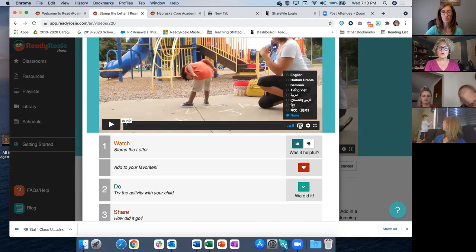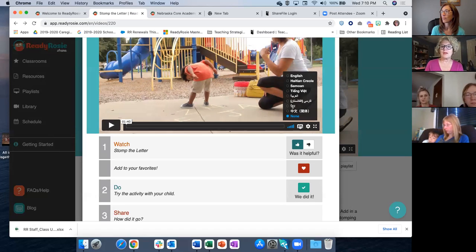They had one little girl who had watched over like 700 videos. And I was like, oh my gosh. And the admin said, well, yes, they are watching the videos and doing the activities, but the mom is a Spanish speaker and she keeps watching the videos over and over again with the English subtitles. She's trying to teach herself English. And I thought, I love that idea. So make sure that your families are aware of those.